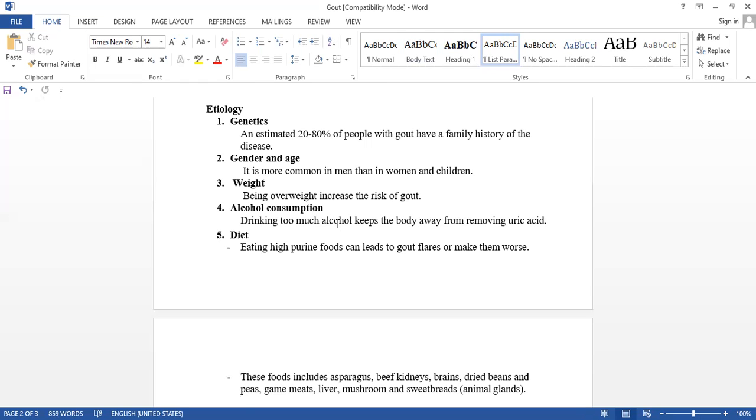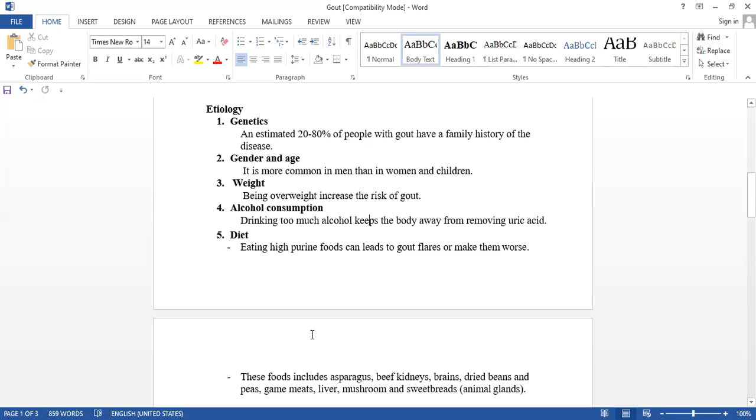Due to this alcohol, it hampers the excretion of the uric acid. It will not allow it. So that's why it accumulates in the body itself and causes gout. Diet: if your food is rich in purine, that worsens the condition and leads to gout.